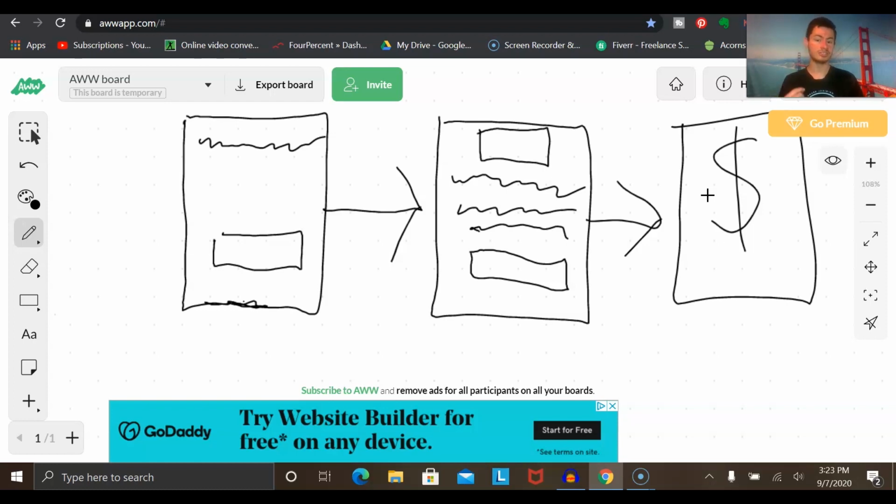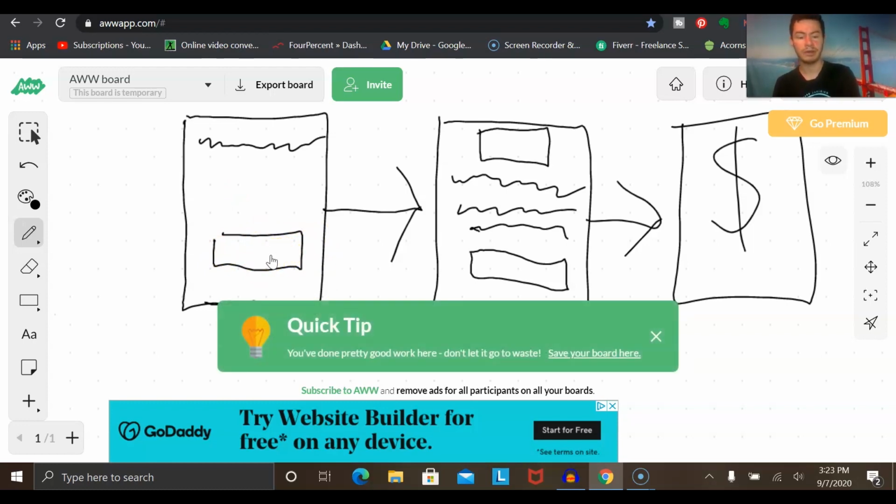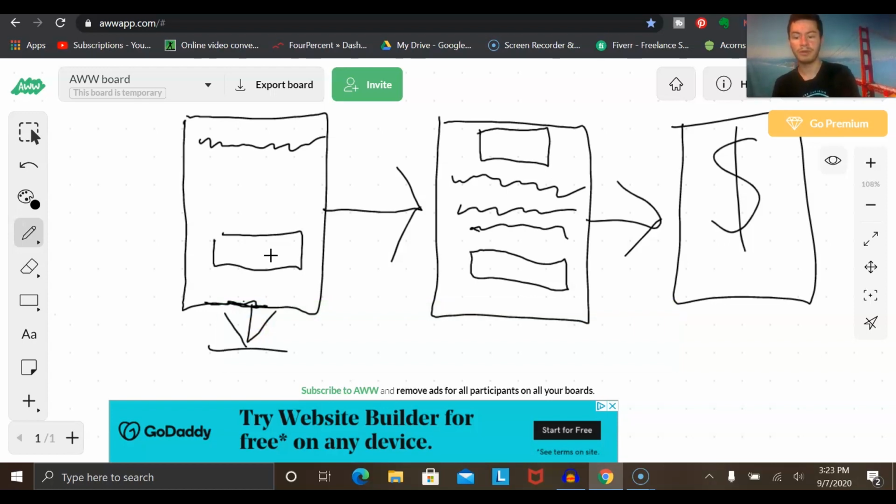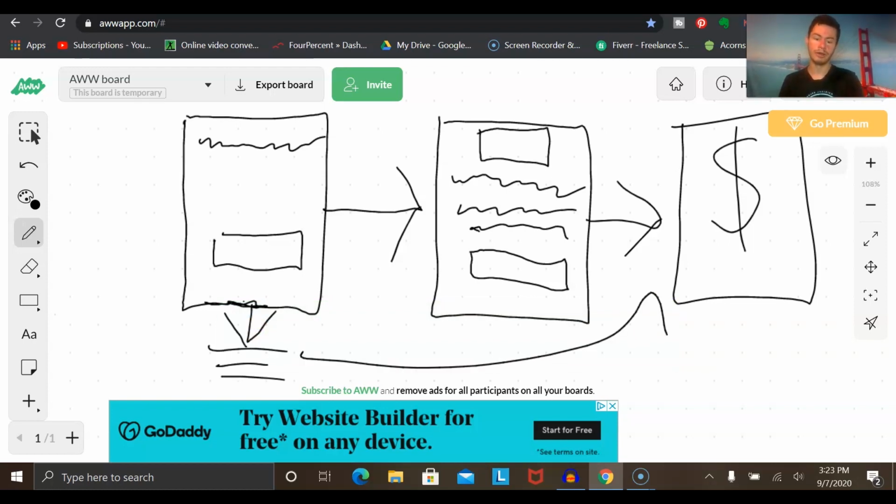Well, in this case, it's really no big deal, because when someone goes on the capture page right here, and they enter their name and email, they get put on to your email list. And this is where you could follow up with them over and over again. You could send them back to the offer at any point, or you could even build up a relationship with them further.